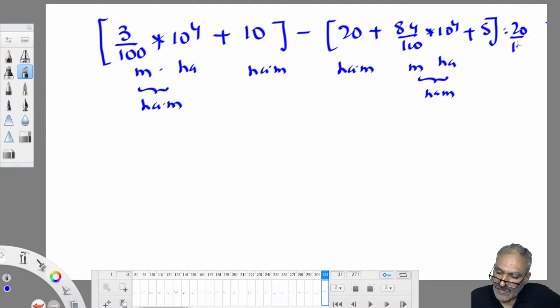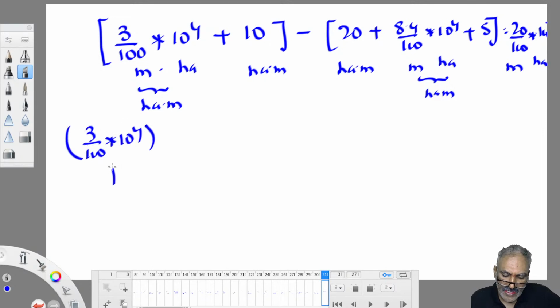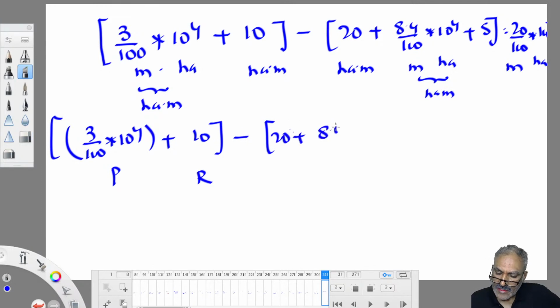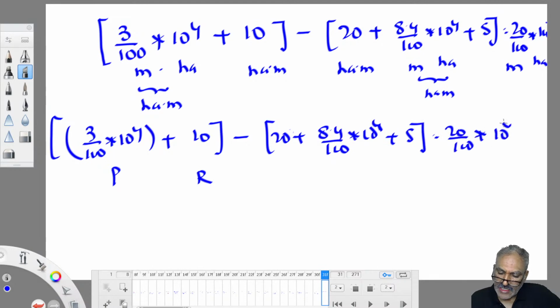20 centimeter, convert into meter by dividing by 100. Multiply this with 10 power 4 again to convert into hectometer. So it is 3 by 100 into 10 power 4. P plus R minus O: O is 20 hectometer, plus 8.4 by 100 into 10 power 4, plus S is unknown, is equal to 20 by 100 into 10 power 4.